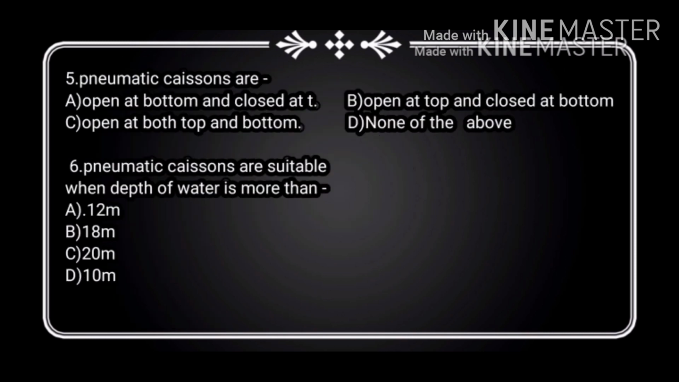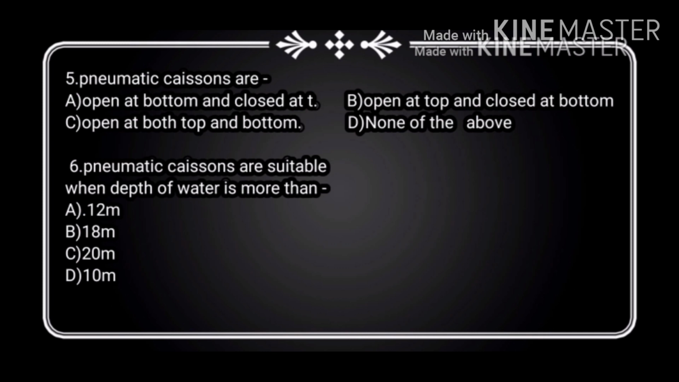Now the fifth question is, pneumatic caissons are option A, open at bottom and closed at top, option B, open at top and closed at bottom, option C, open at both top and bottom, and option D is none of the above. And the right answer is option B, that is pneumatic caissons are open at top and closed at bottom.